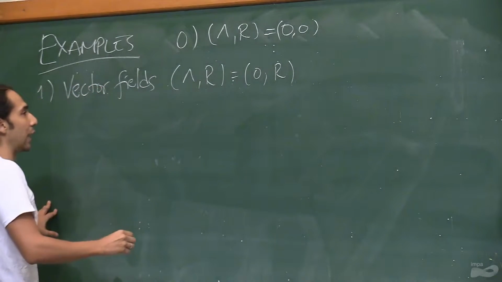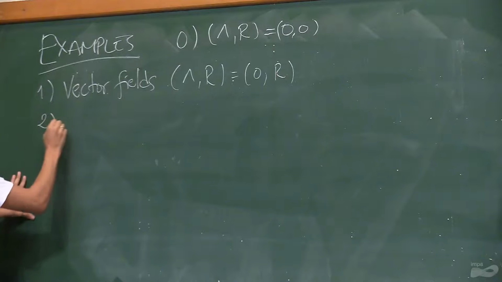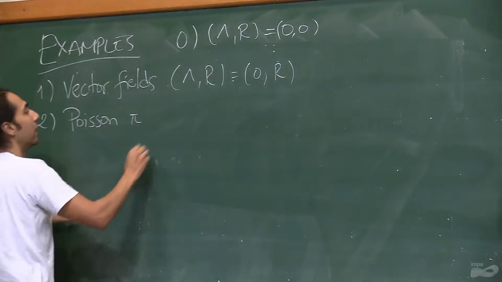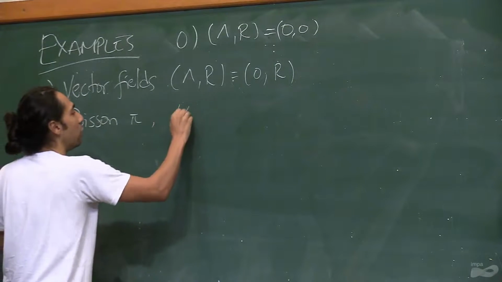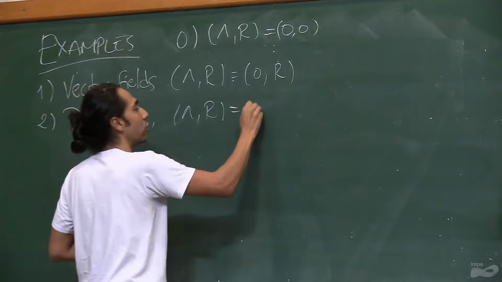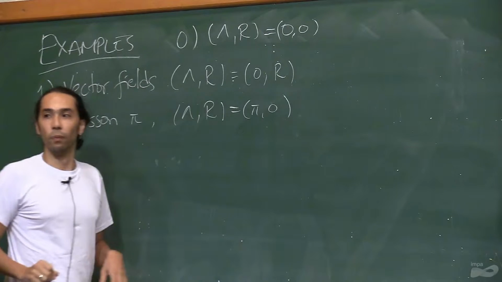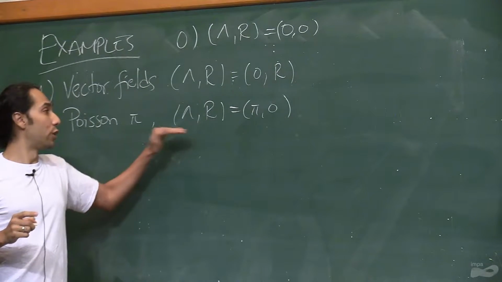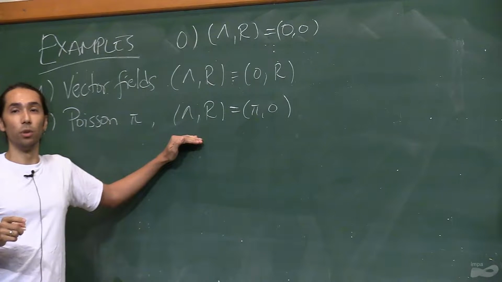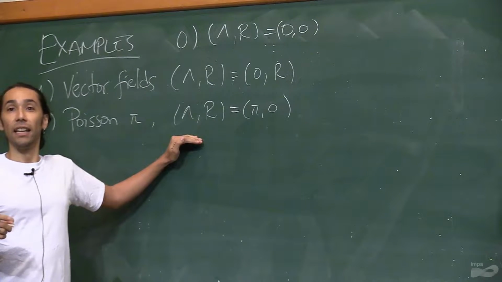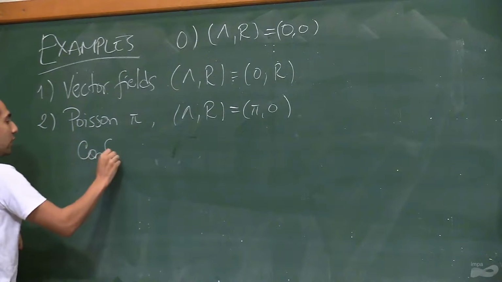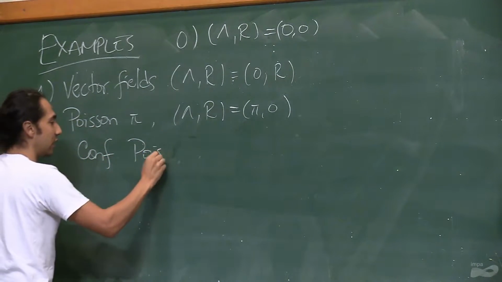Then, in the same order of triviality, if you start out with a Poisson structure pi, then this thing is going to be a Jacobi structure. But also there's something that we can do in Jacobi land that wasn't available in Poisson land, namely multiplying by functions. This is what we call conformal Poisson structures.